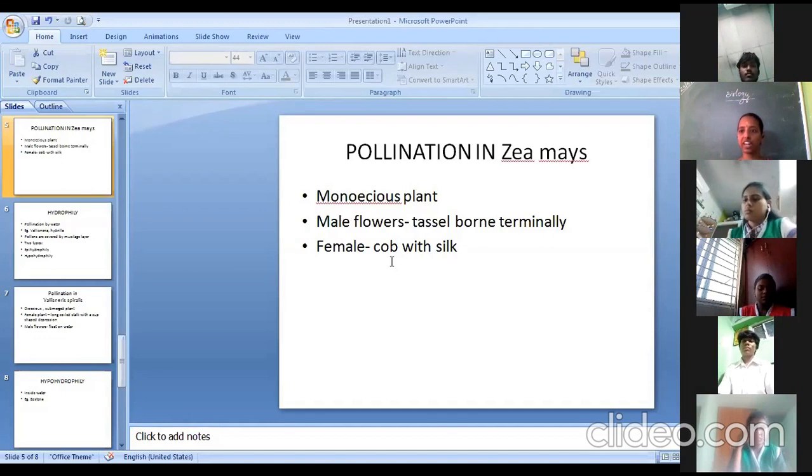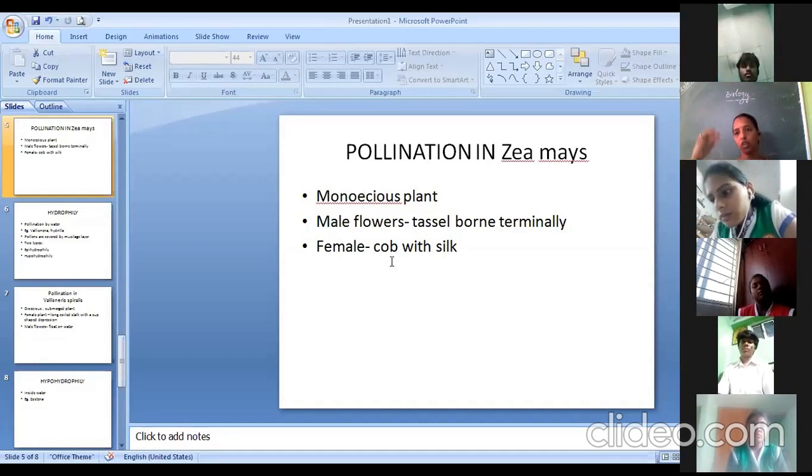So when the wind strikes the tassel, what happens? The male flowers will break and release all the pollen grains, and the pollen grains will fall directly downwards. And in the downward position, what has been placed? The female flower, which is called the cob. The cob will gather all those pollen grains with the help of the silk, and they will complete the process called pollination. Is it clear? Any doubt on that?